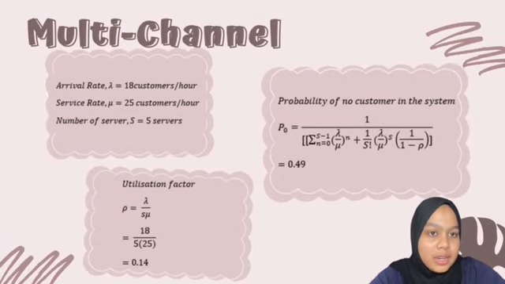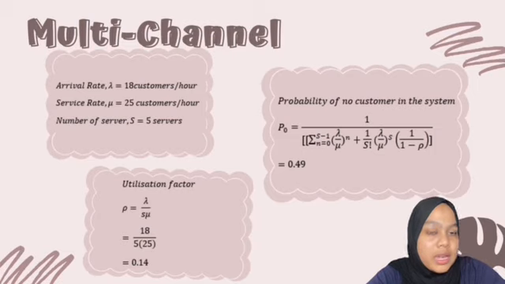The arrival rate for Econjaya, lambda equal to 18 customer per hour, service rate mu equal to 25 customer per hour, and there are 7 counters but only 5 servers are functioning. To find utilization factor, rho equal to lambda over S multiply mu equal to 18 over 5 multiply 25 equal to 0.14.